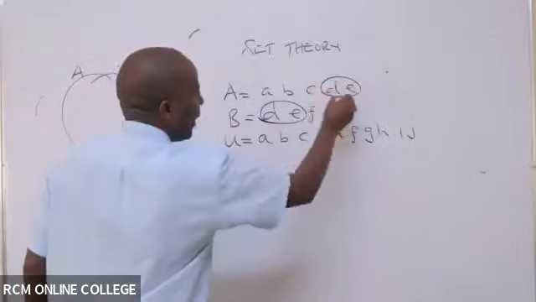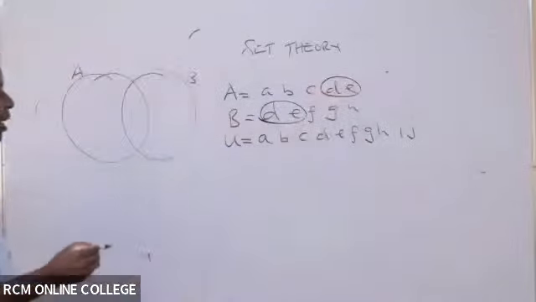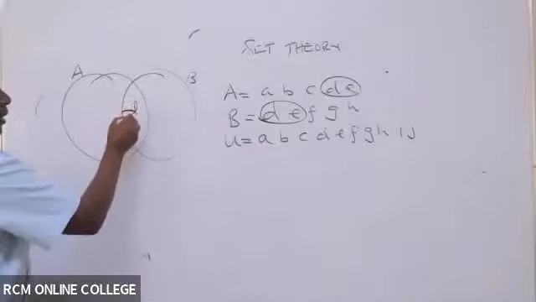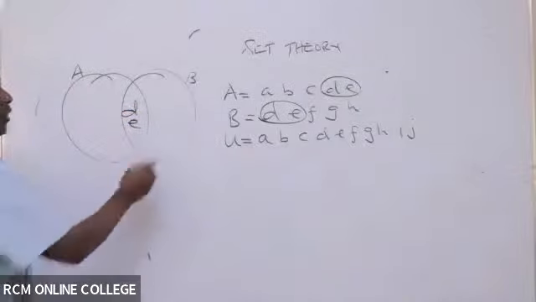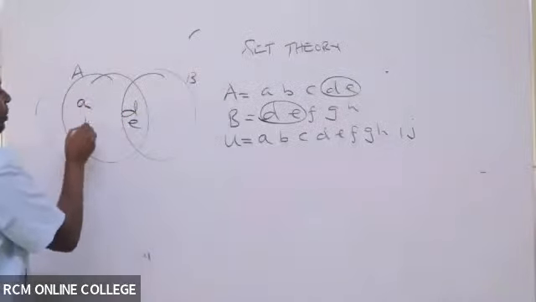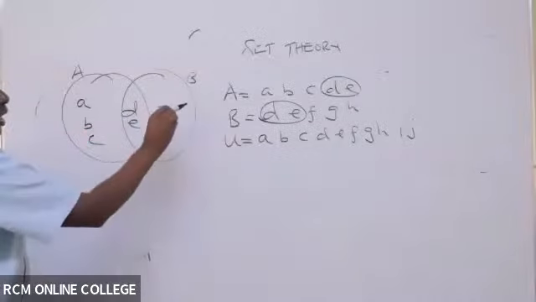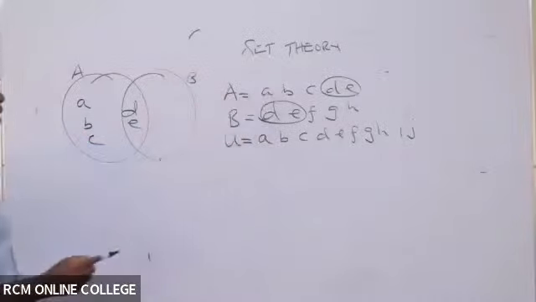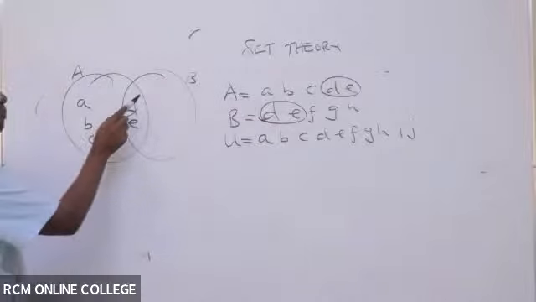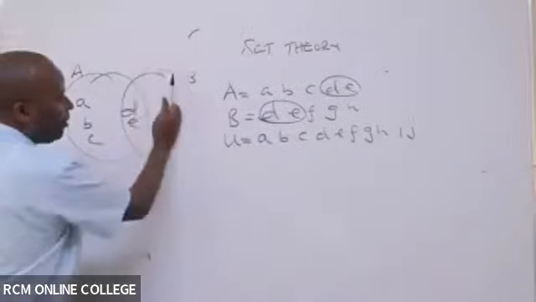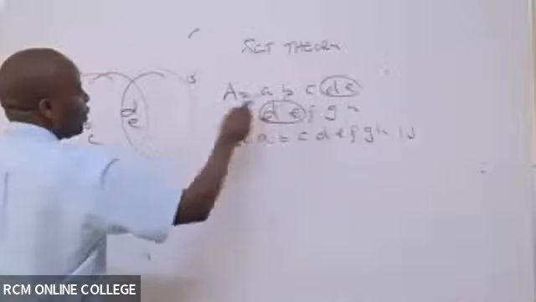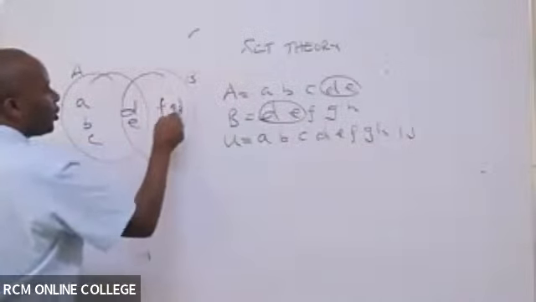You see D and E. These are shared. So D and E are here. But for A only, we have A, B, C. And then B only, you can see this area. For B only, we have F, G, H, like that.